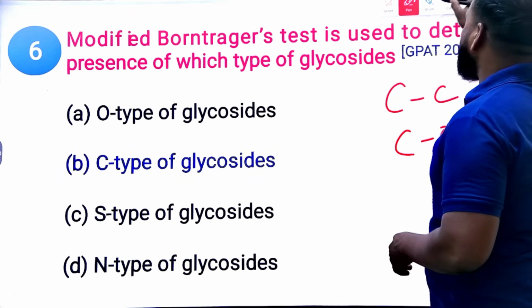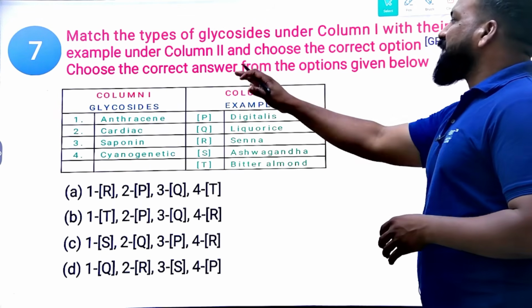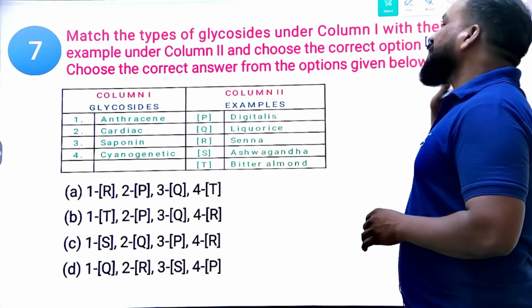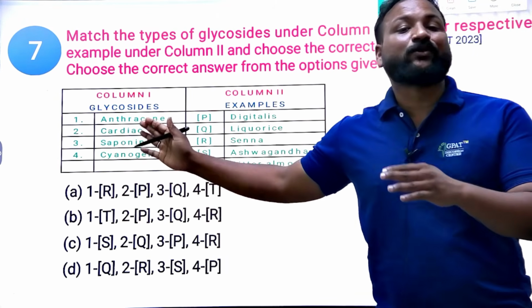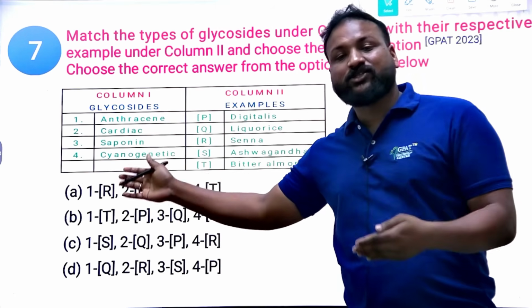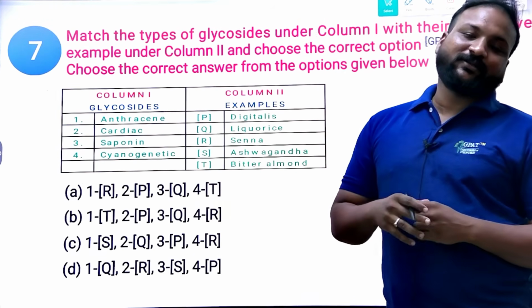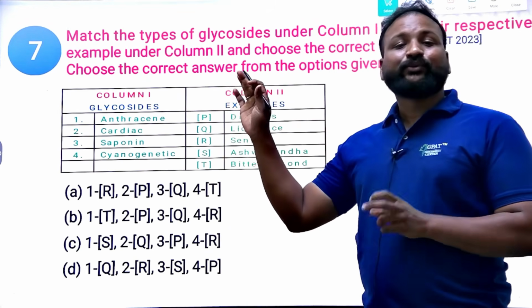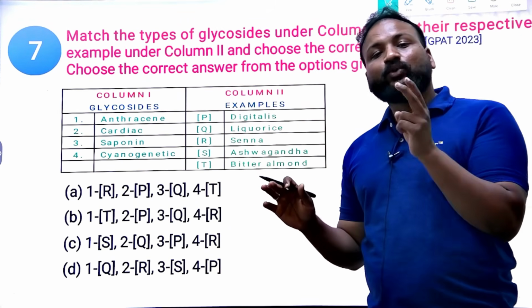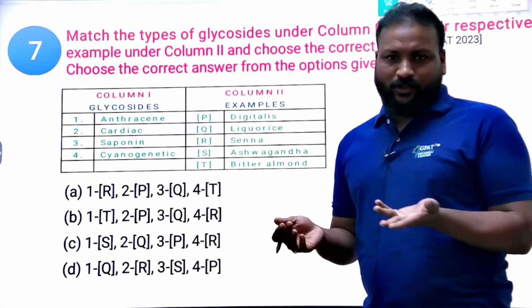Next. Match the types of glycoside under column 1 with the respective example under column 2. Choose the correct option. GPAT 2023 question. Here they have mentioned the nucleus of glycosides, which means the chemical structure, and with respect to that they gave you the examples. With such type of questions, what you need to do? Try to get two references, two right answers. At least you should know one option, right?